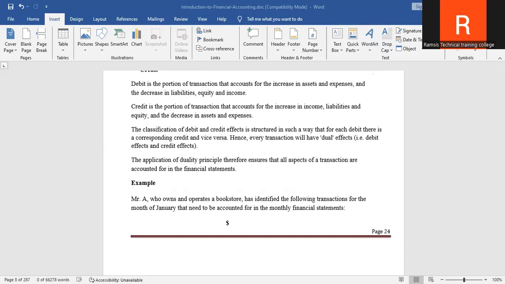For example, assuming you have a cyber cafe, let's say in Nakuru, which has cash of 50,000, computers of 100,000, a loan from the bank of 80,000, and owner's capital of, let's say, 70,000. Now, if you have to calculate the assets, it will be liabilities plus owner's equity. So the liabilities we have are what? Loan from bank, which is 80,000. Then owner's equity, which is capital, that is 70,000. When you add, that gives you 150,000, which is what? The assets.